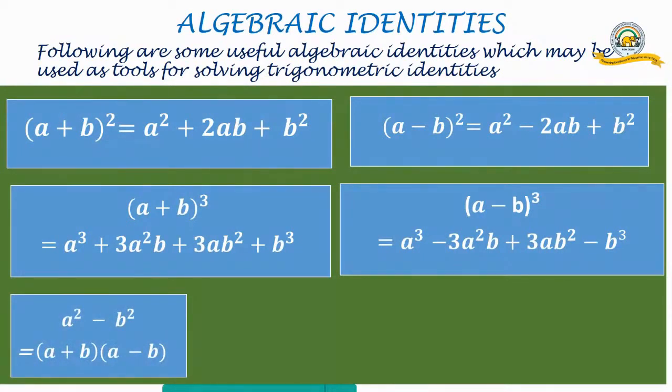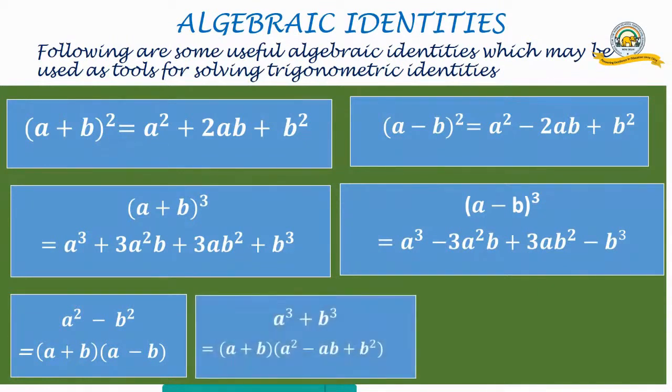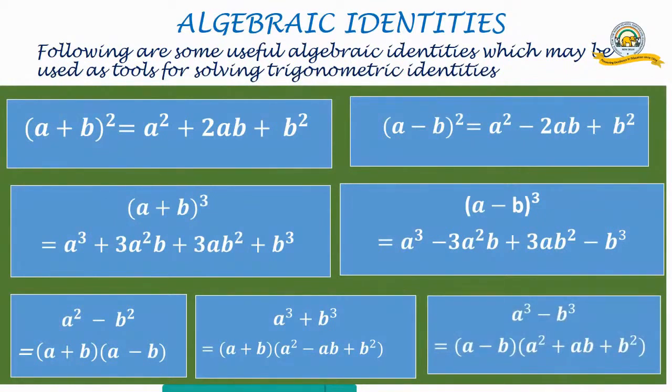Now, these were expanding it. Now, we are using that to find the difference of two squares. a square minus b square is equal to a plus b into a minus b. This is a method to factorize the difference of squares. a cubed plus b cubed is a plus b into a square minus ab plus b square. And a cubed minus b cubed is a minus b into a square plus ab plus b square.